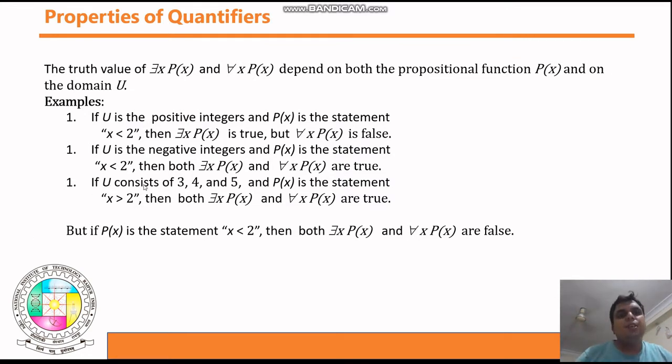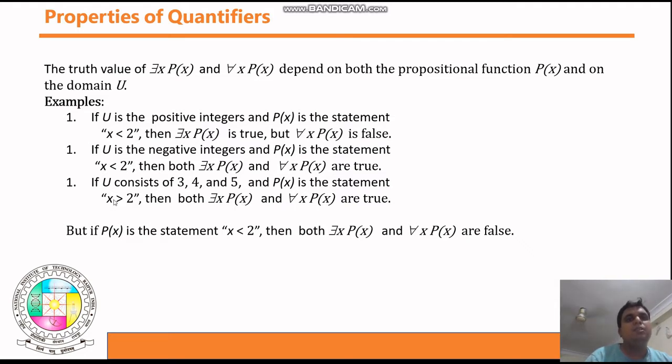Now if U consists of 3, 4 and 5, so now you have a finite set, guys. p of x is the statement x is greater than 2. This is your function definition. Now your set is finite, only 3 elements are there. Now tell me, for some x p of x, is this true or false?